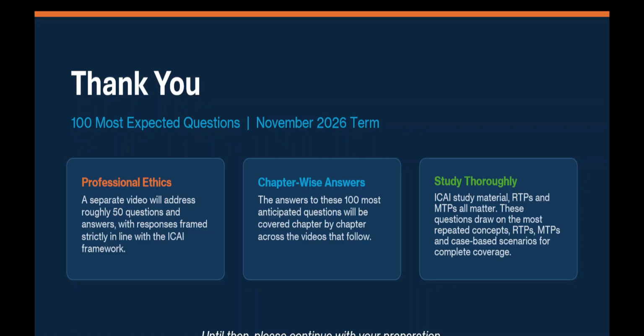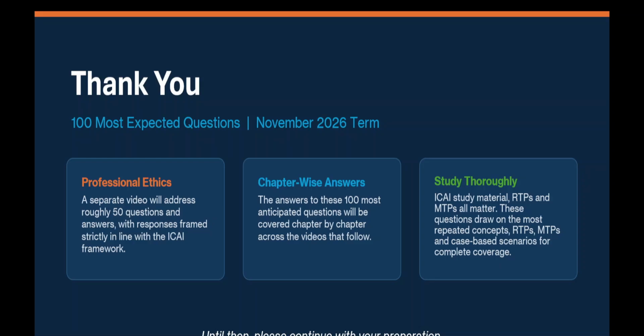ICAI study material, RTPs and MTPs all matter. These questions draw on the most repeated concepts, RTPs, MTPs, and case-based scenarios for complete coverage. And I hope this term you are going to score more than, I can say, 70 plus if you do it this way.